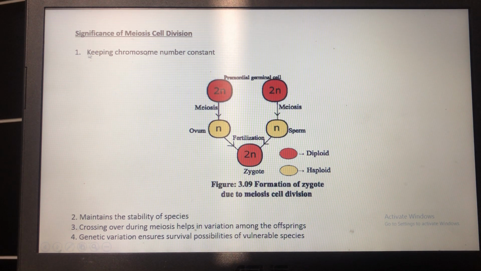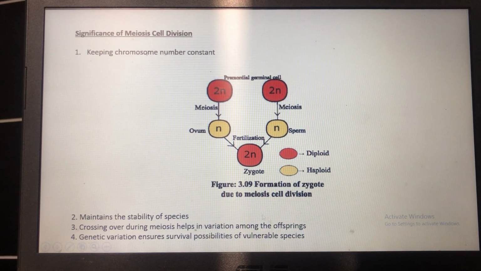Besides keeping the chromosome number constant, meiosis cell division also maintains the stability of species. Another important significance of meiosis cell division is that during meiosis, a phenomenon named crossing over, which is actually the exchange of chromosomal pairs, occurs, and this crossing over results in bringing about significant variation among the offspring.